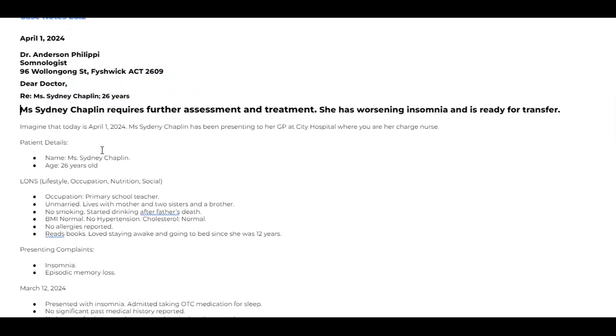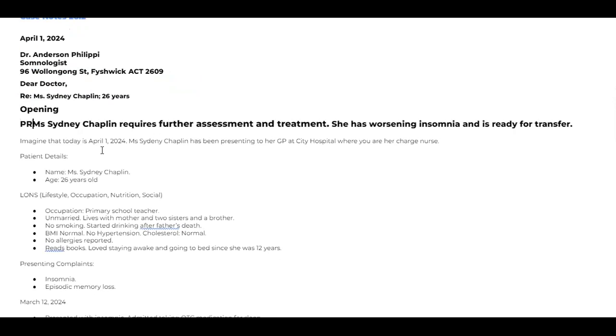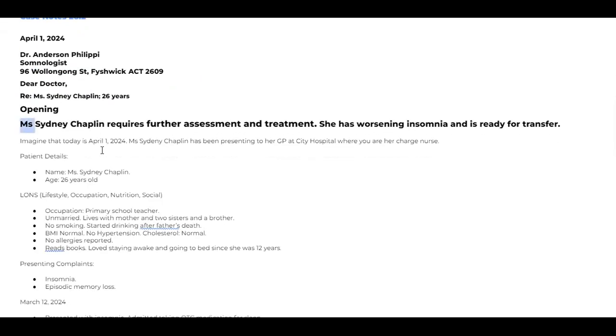And then the second one is opening. We came to the opening paragraph where we wrote PRPTT. Sometimes, if it is a discharge letter, you write PRPDD. Is it a discharge letter? No. Is it a transfer letter? Yes. Then what is the method? PRPTT. Simple. So you wrote this one.